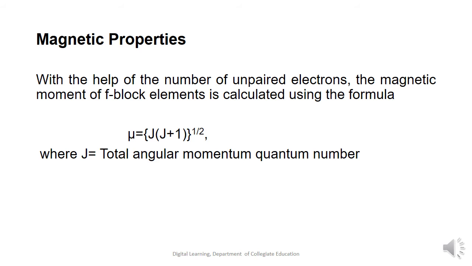So, with the help of the number of unpaired electrons, the magnetic moment of the f block elements is calculated using the formula mu is equal to square root of J into J plus 1, where J corresponds to the total angular momentum quantum number.